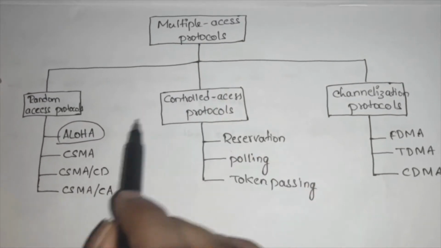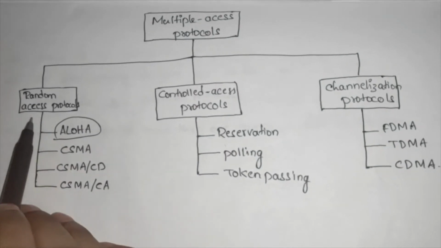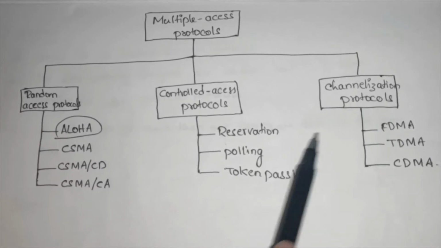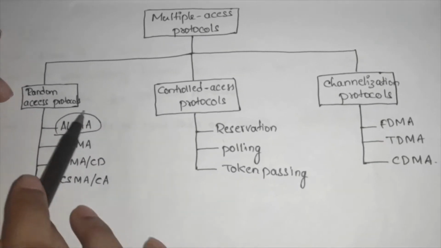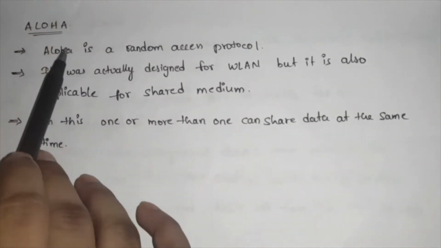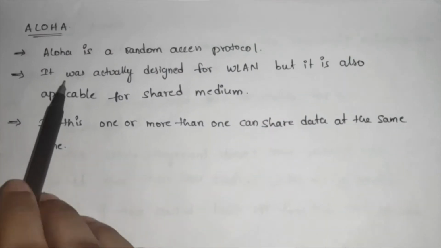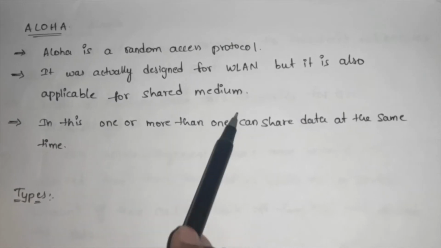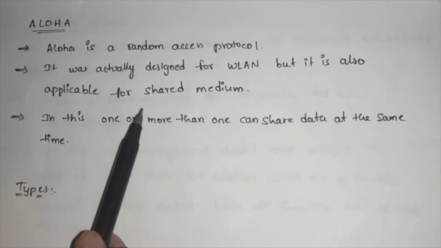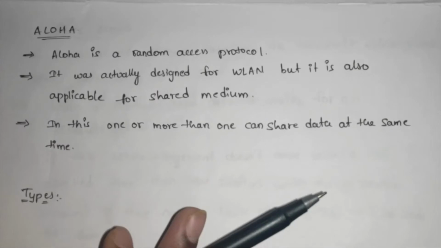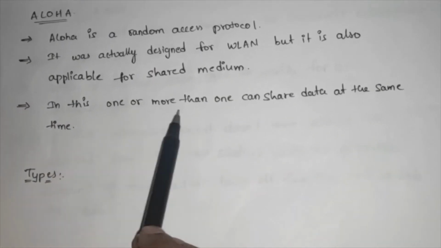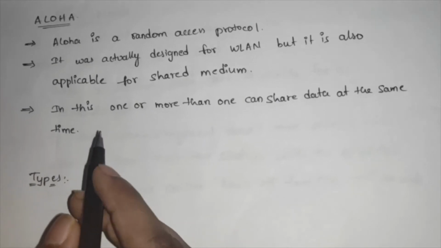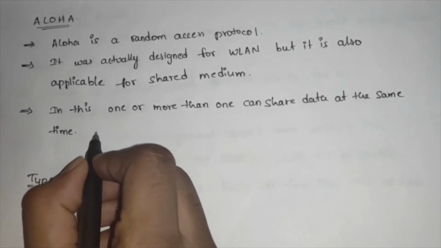Multiple access protocols are of three types: random access protocol, controlled access protocol, and channelization protocol. Today our topic is Aloha. Aloha is a random access protocol. It was actually designed for wireless LAN, but it is also applicable to shared medium. In this, one or more stations can share data at the same time.